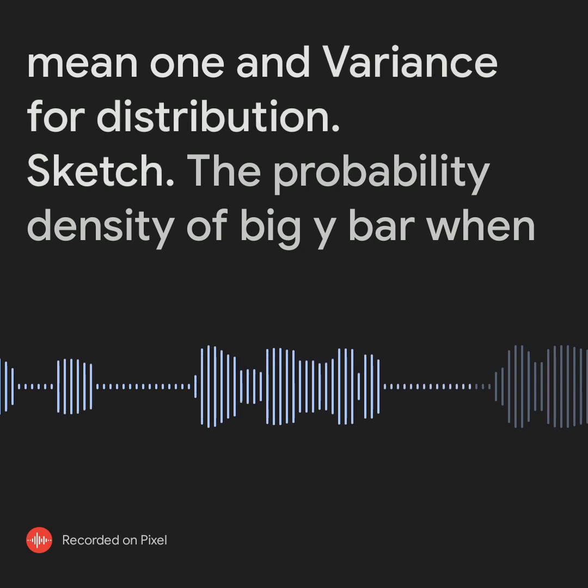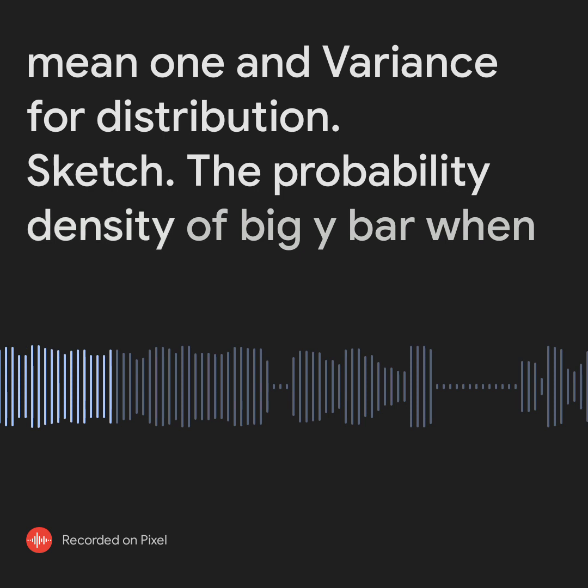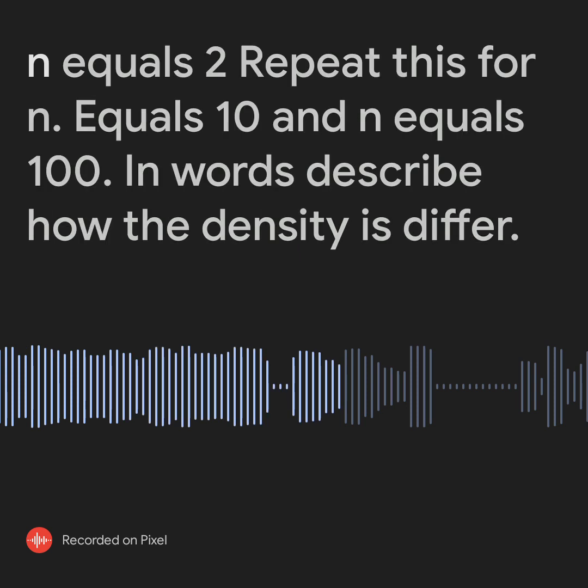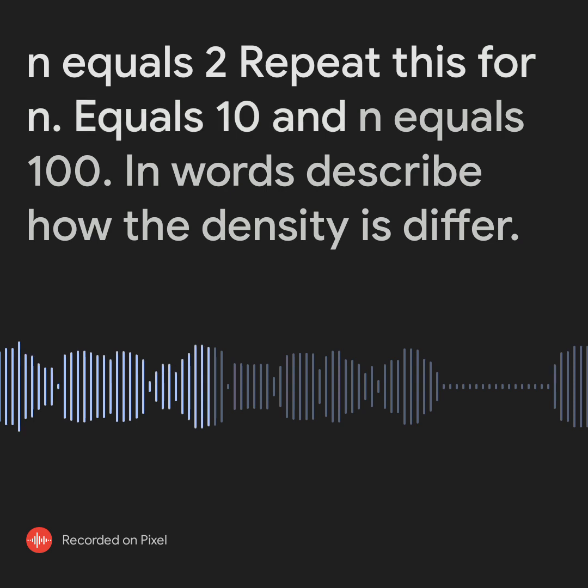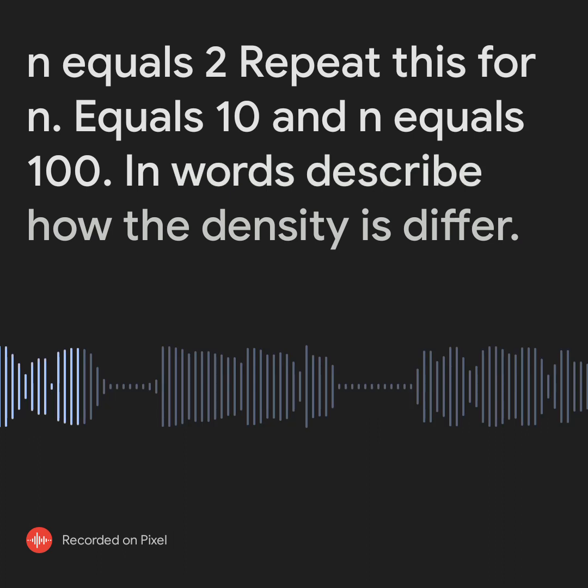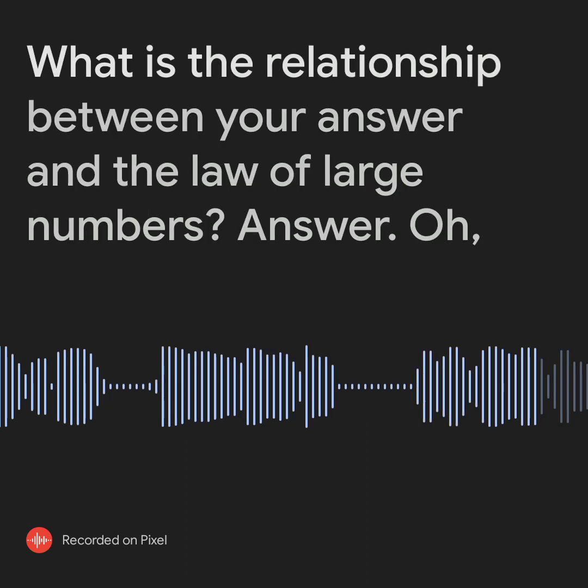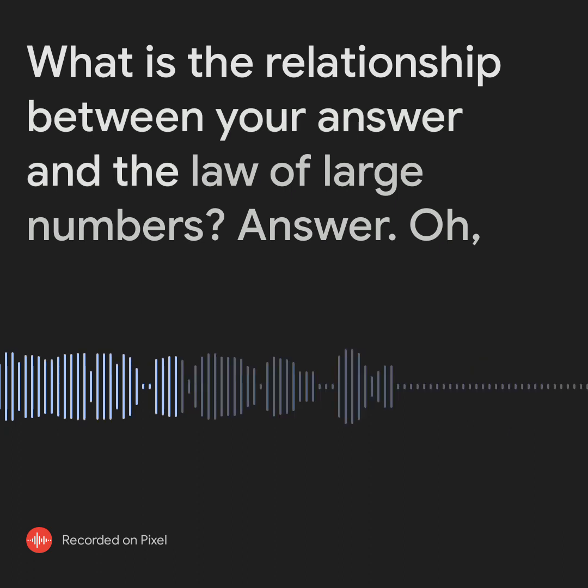Sketch the probability density of big Y bar when n equals 2. Repeat this for n equals 10 and n equals 100. In words, describe how the densities differ. What is the relationship between your answer and the law of large numbers?